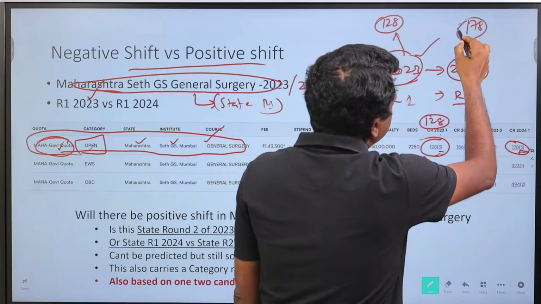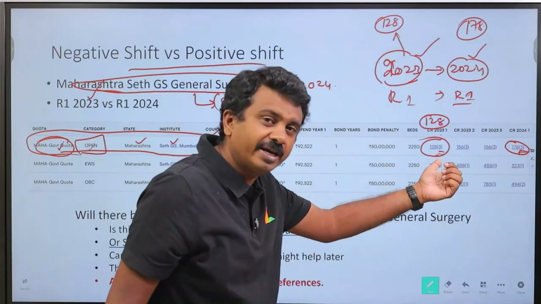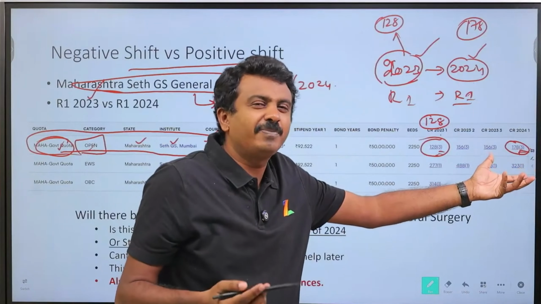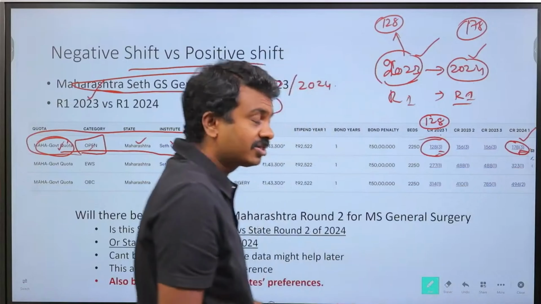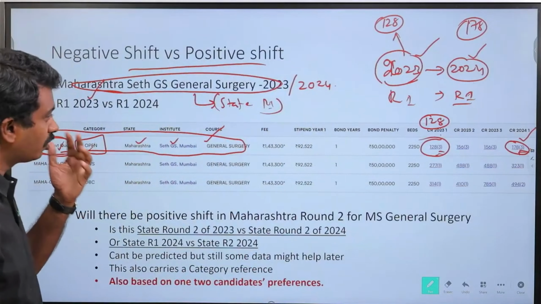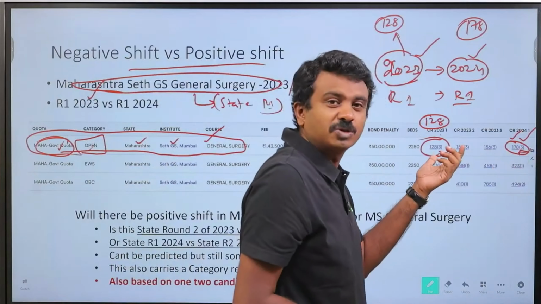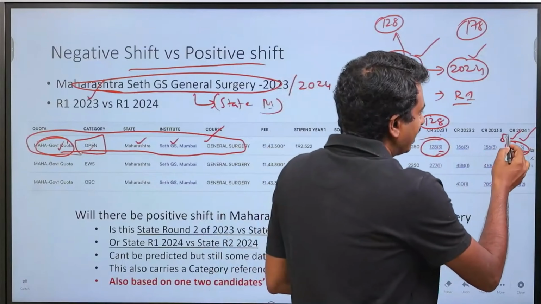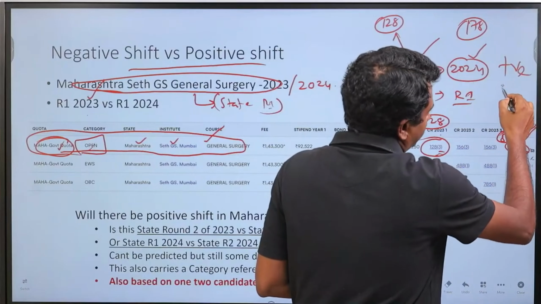So the person who was 178 possibly was thinking earlier that 128 it would have closed last year. Maybe I may not get it, or there might be only a minor possibility. Now what has happened is this person has got his choice of State GS General Surgery in Maharashtra government quota under the open category, and this candidate possibly is happy now, right? It was supposed to close at 128 based on last year. Now it has gone up by another 50 ranks. That is an advantage for this person, and that means a positive shift.